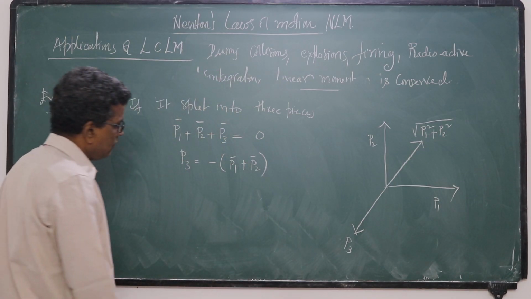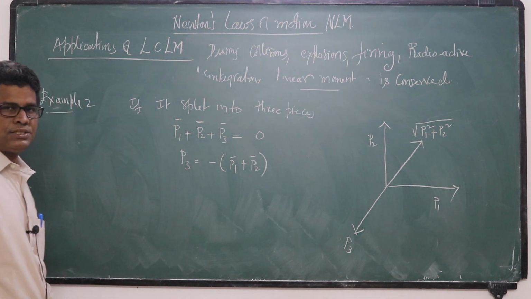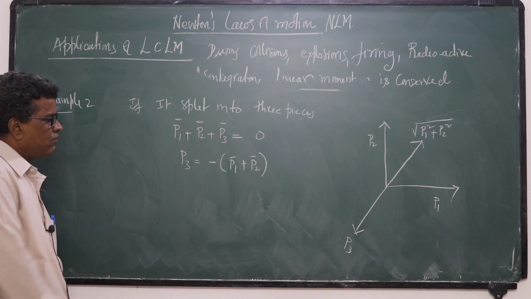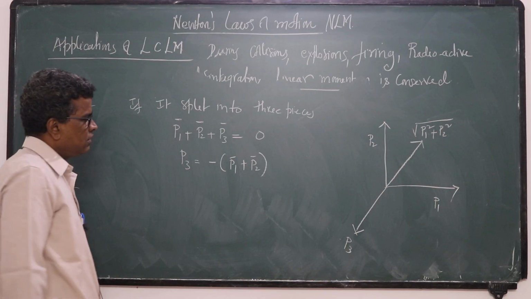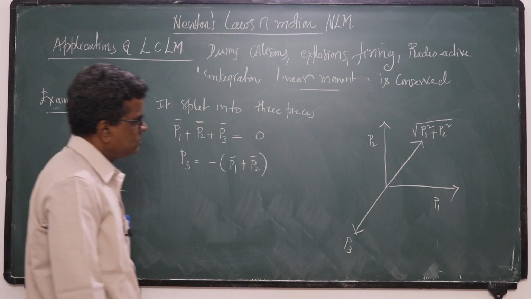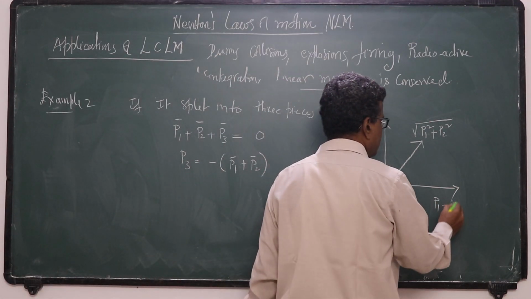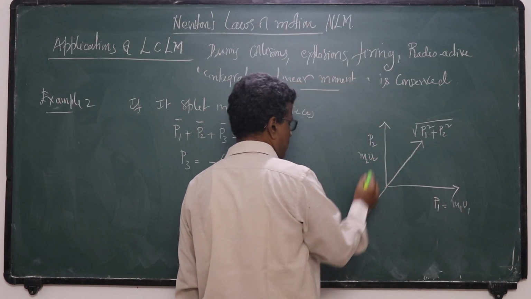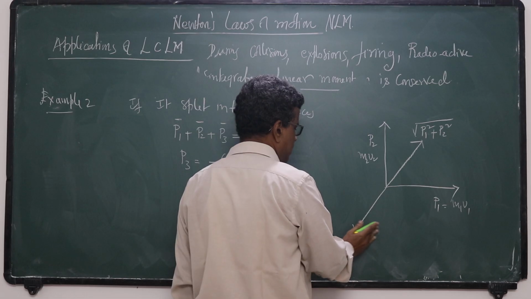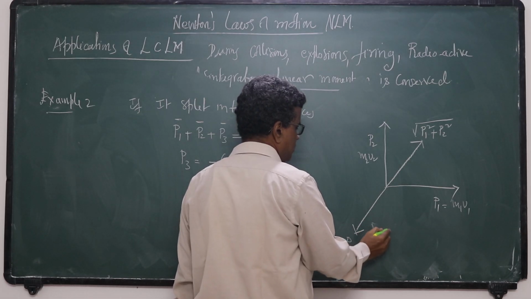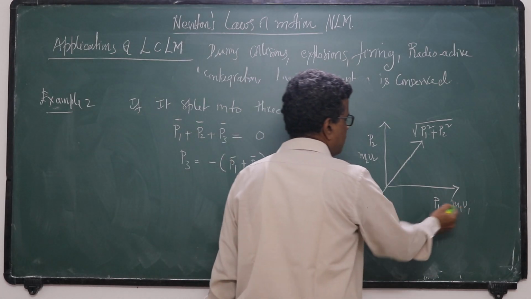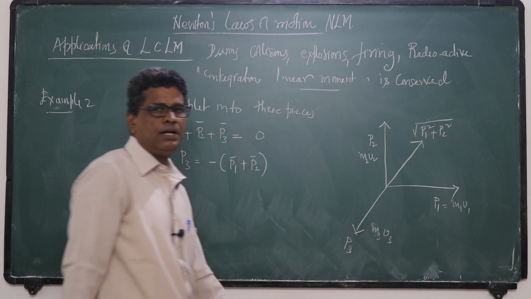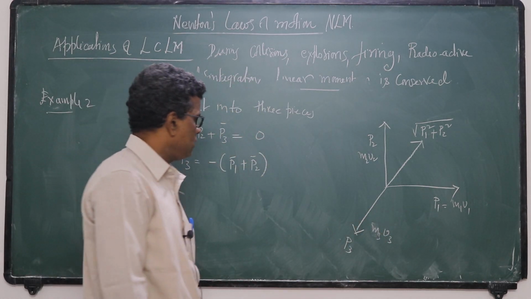Clear this one? With this you will get the velocity of the third piece also, provided you know its mass. What is P1 here? M1 V1. What is P2? M2 V2. What is P3? M3 V3. So by knowing P1 and P2, you can calculate the velocity of the third piece.